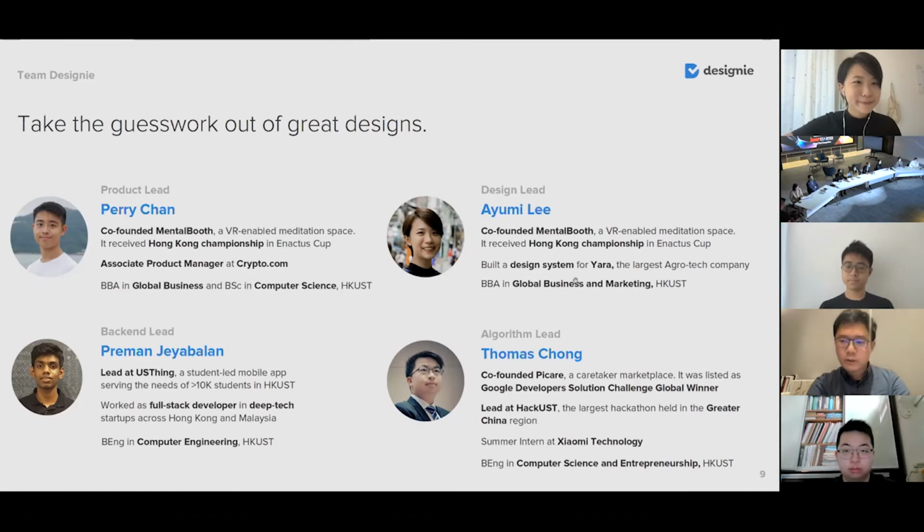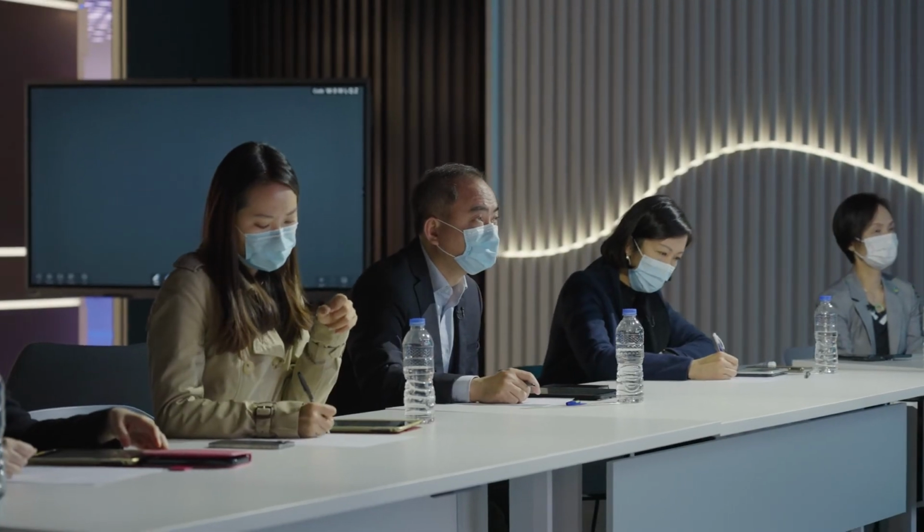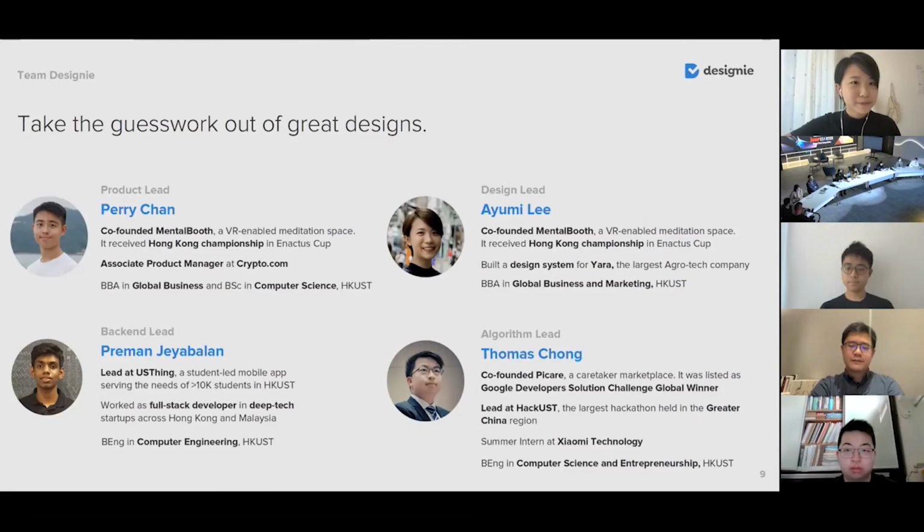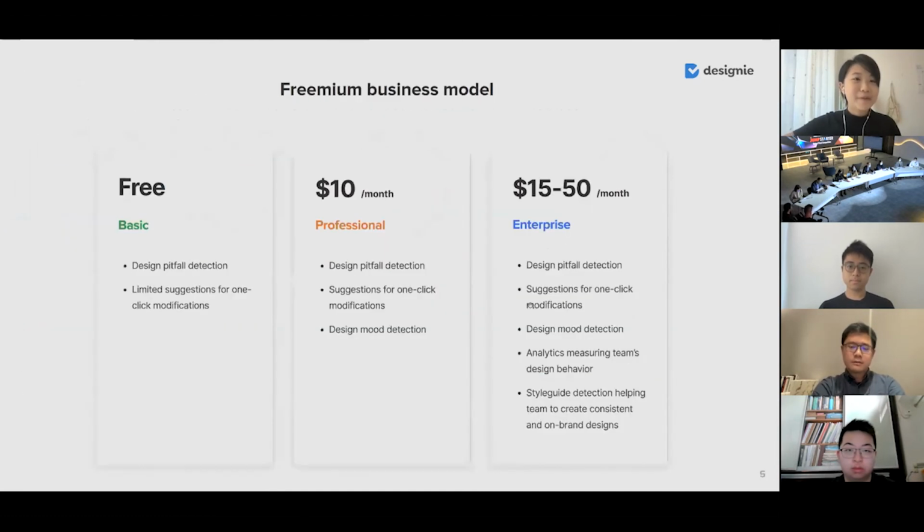Hey, hello. Quick question. So design is very human nature stuff. So if you guys are automating the design, would it be like code? How do you ensure the diversity of styles of the designs that you generate and to ensure that the quality is good? I understand your question.